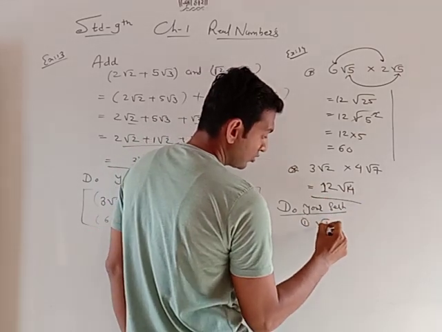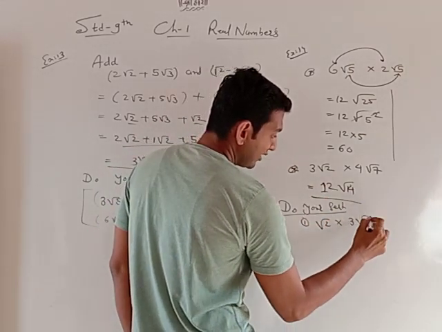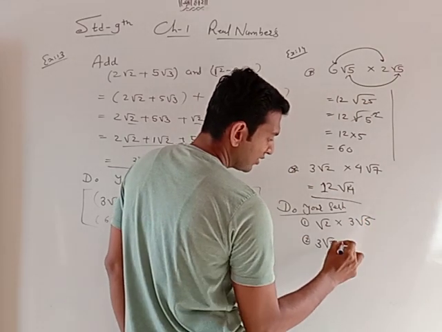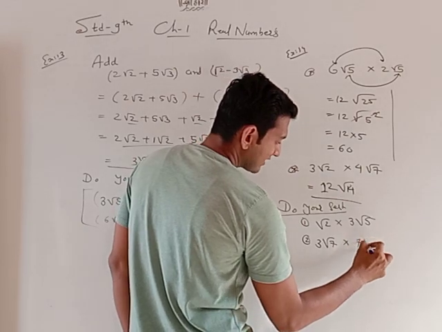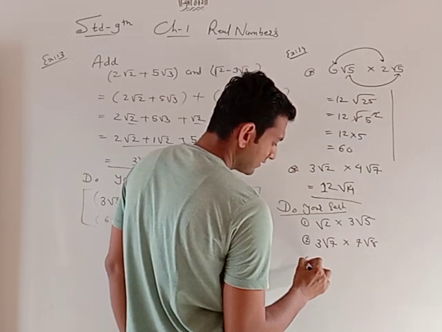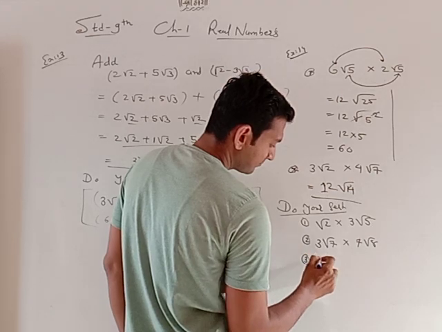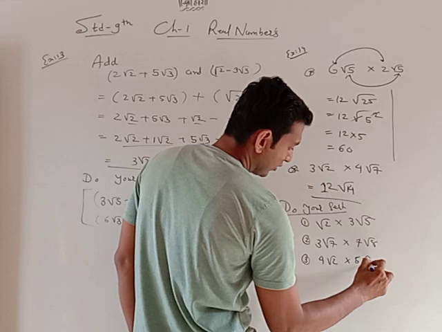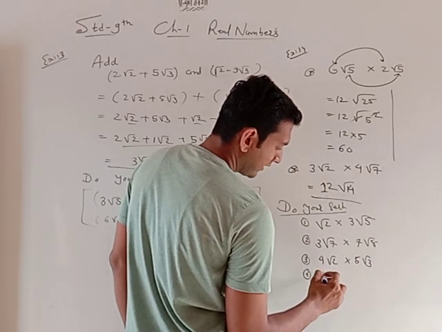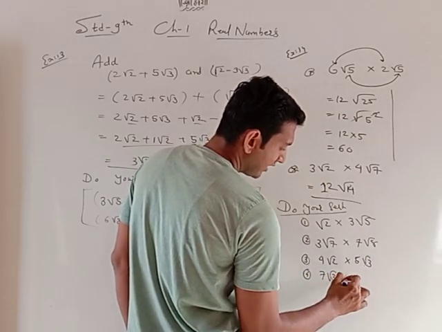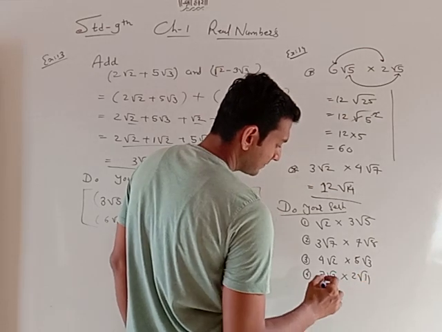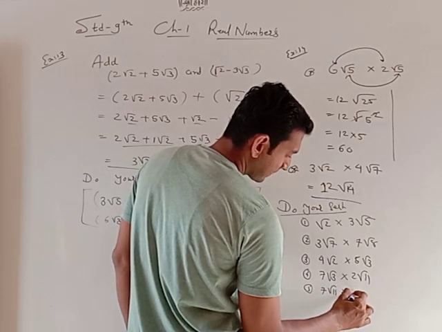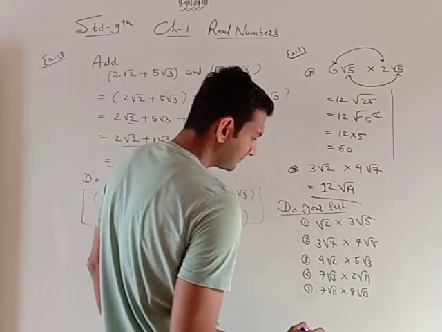The first sum is root 2 into 3 root 5. Second, 3 root 7 into 7 root 8. Third, 4 root 2 into 5 root 3. Fourth one, 7 root 3 into 2 root 11. Fifth, 7 root 11 into 8 root 13.